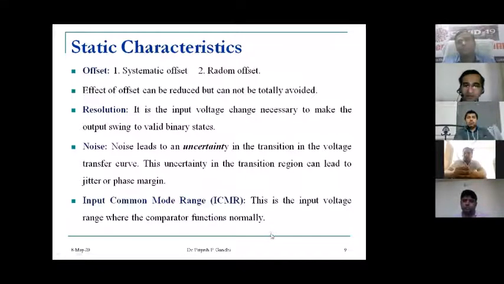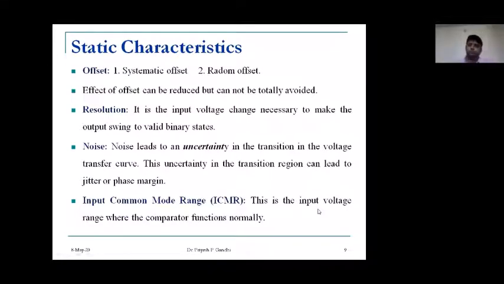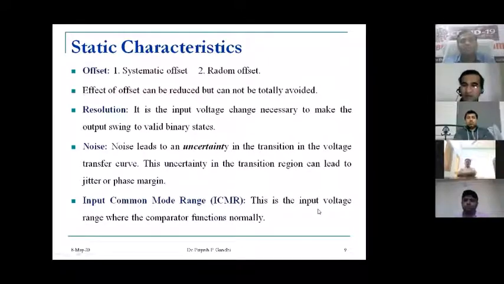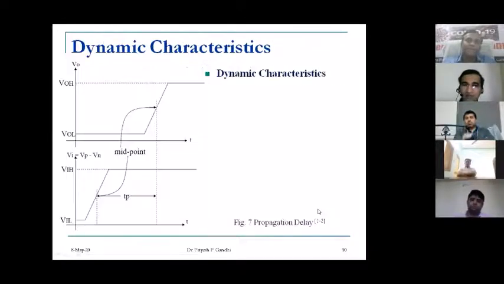Another static characteristic is the input common mode range. This is the input voltage range where the comparator functions normally. You can say that all transistors operate in the saturation region to get the maximum out of that, or you can get a constant current for the calculation. So this is one of the most crucial ranges as far as circuit designing is concerned.